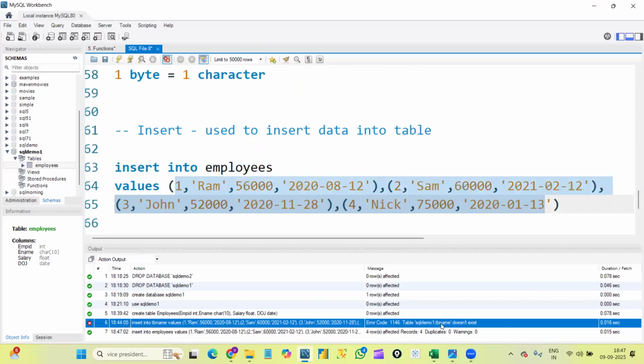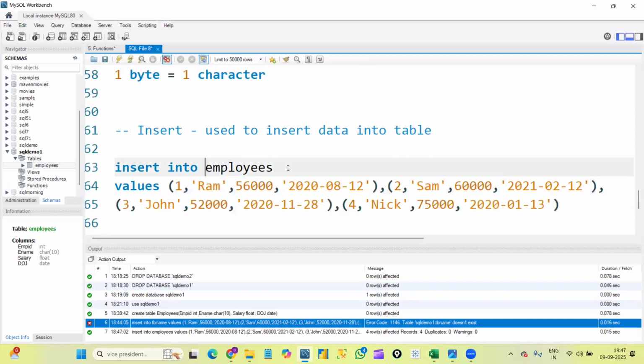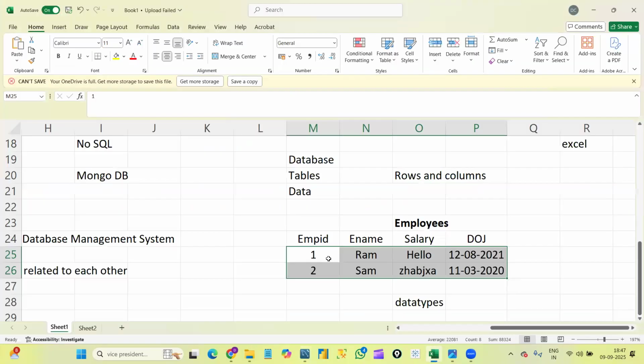That is the reason it showed me an error clearly that TB name doesn't exist, because we don't have any table with the name TB name, right? That is the reason I just changed it to employees. Now the data got inserted. So what we did, we created the table structure, we entered the data, we inserted the data.